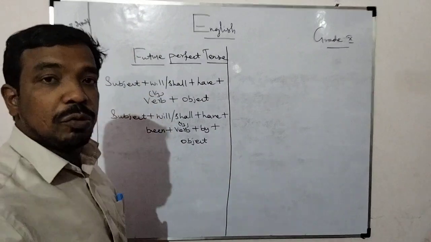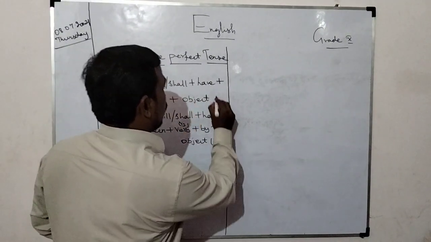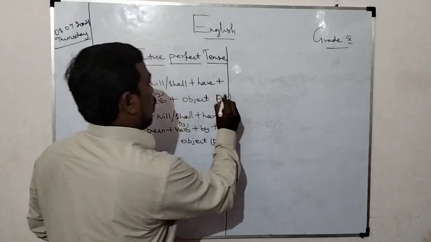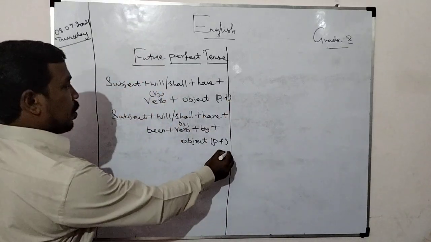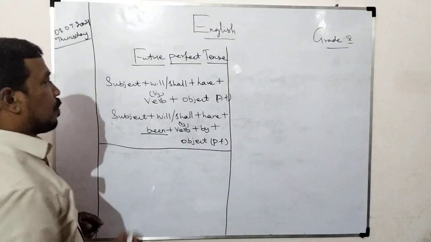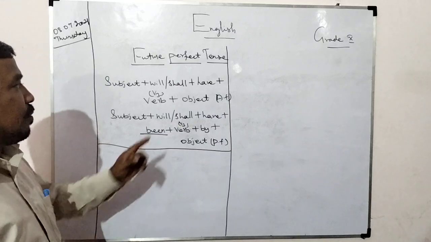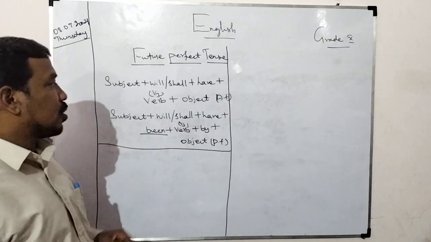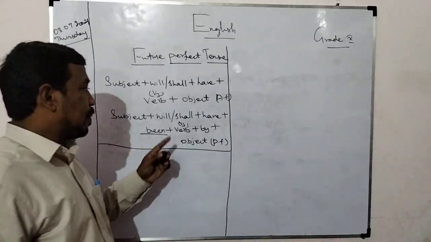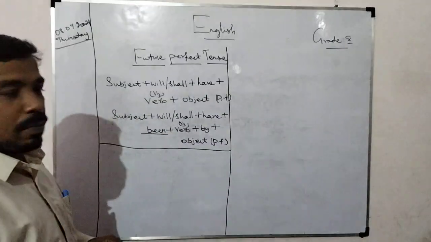I think you already wrote this structure in your note. Future perfect tense: active form is subject, will or shall, have, V3 form of verb, object. Passive form is subject, will or shall, have, been, V3 past participle form of verb, by, object.